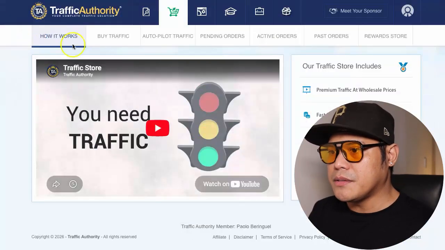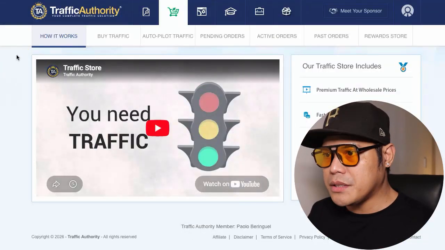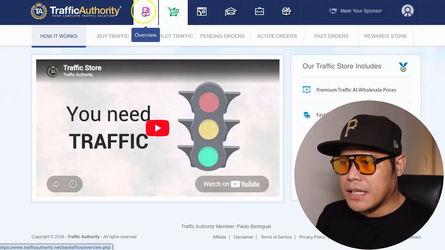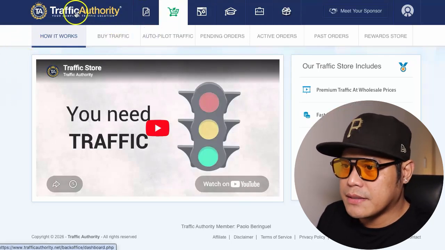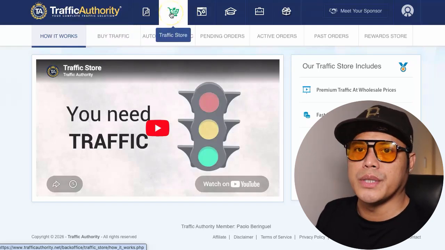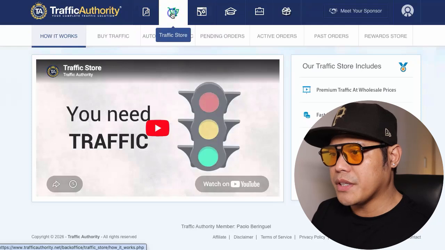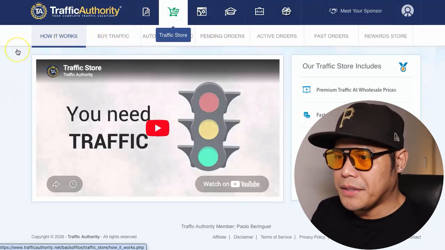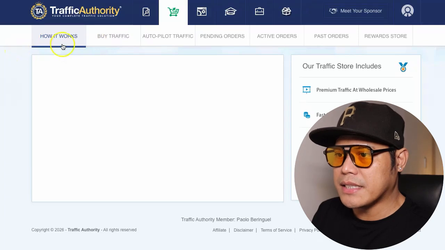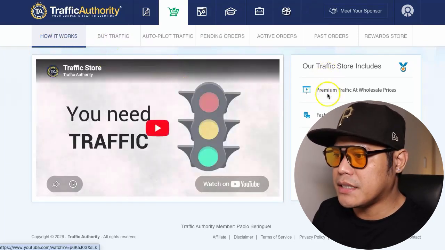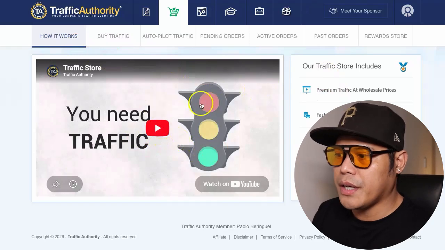You create an account, and once you sign in to your account, this is exactly how it looks. Coming from the overview, you go to the part that says Traffic Store. When you click on Traffic Store, this is the page that you will see, and there's a quick explanation here that says how it works. Essentially you just need to watch the video and then follow the steps.